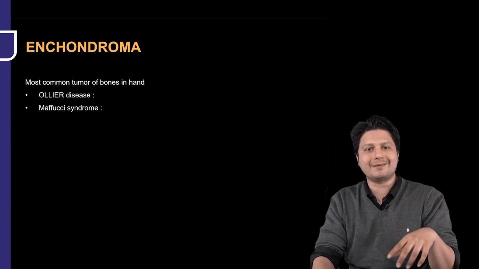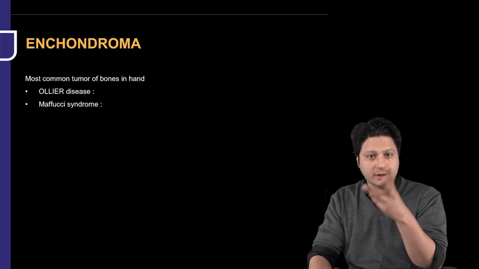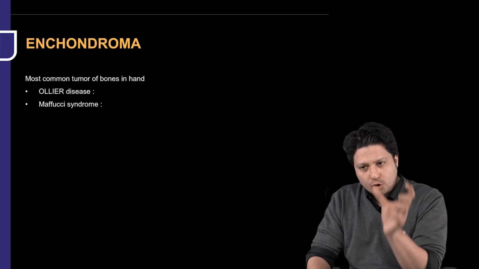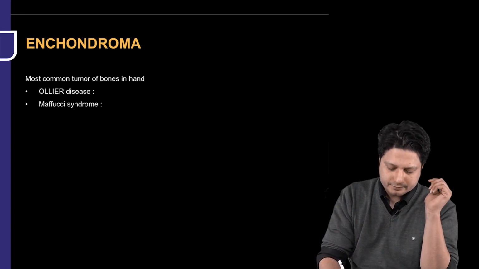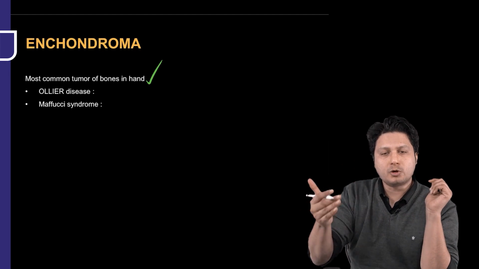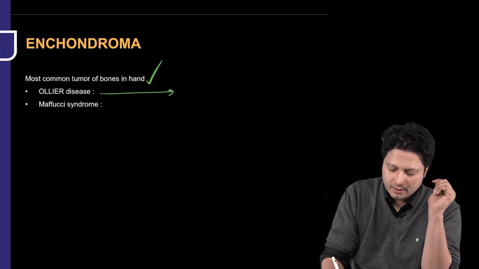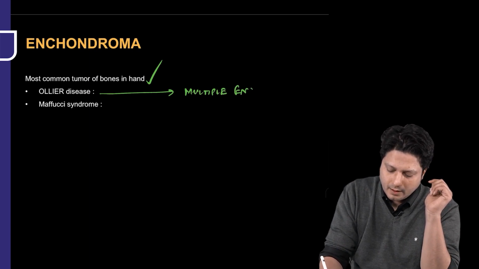Next in the line of the tumors is enchondroma. Now, enchondroma in itself is important because of three reasons. Reason number one, it is the most common overall tumor of bones in the hand. That is part number one. Part number two is, it is a component of Ollier disease. Now, what is Ollier disease? It is multiple enchondromatosis.